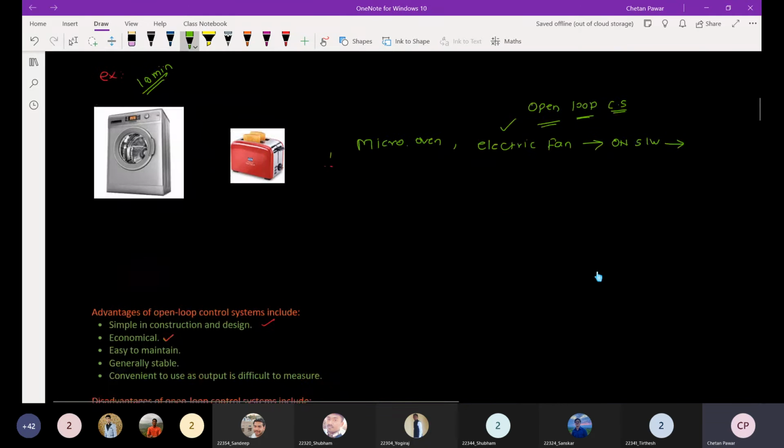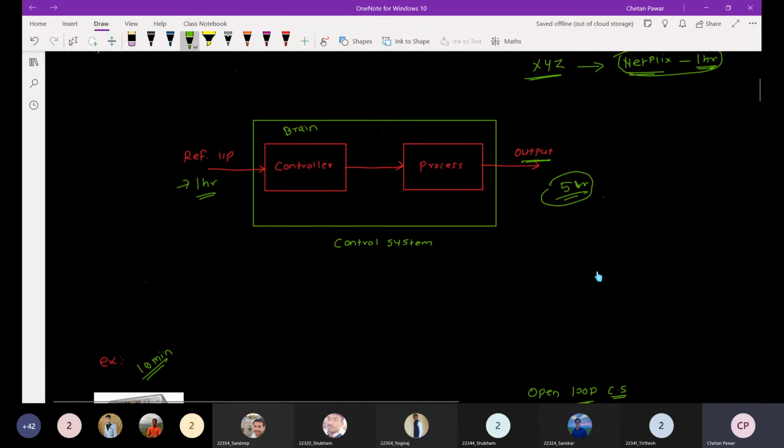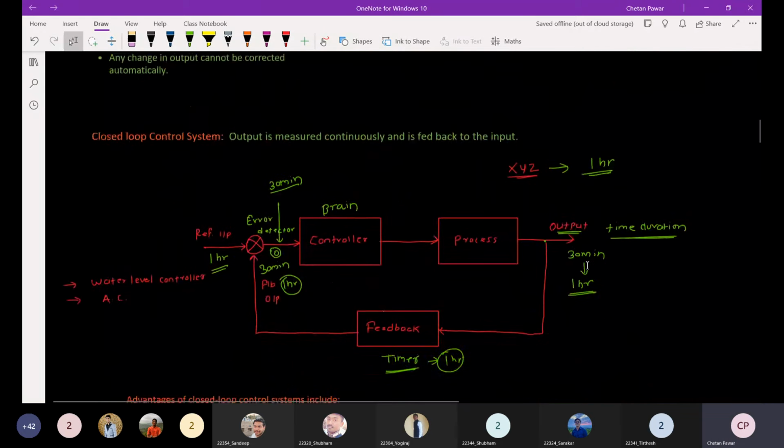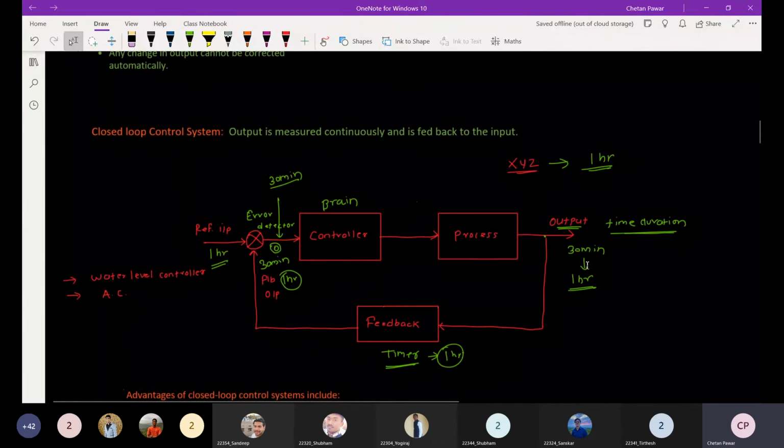As compared to the open loop control system, even if we set the reference input to 1 hour, that person decides to watch the series for 1 hour, but his output is not monitored. His controller doesn't have the information of that output, so he may still be watching that series for 5 hours. This is the main difference between the open loop and the closed loop control system.